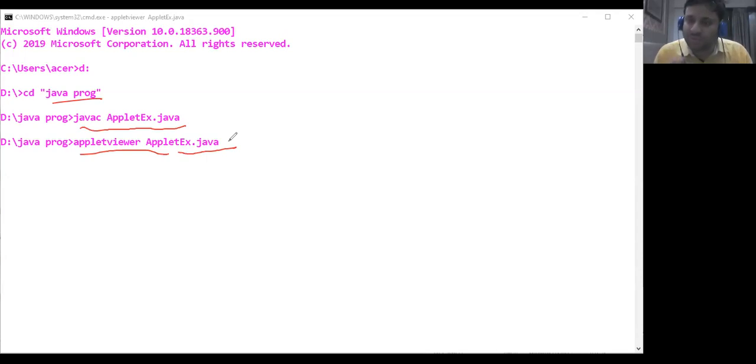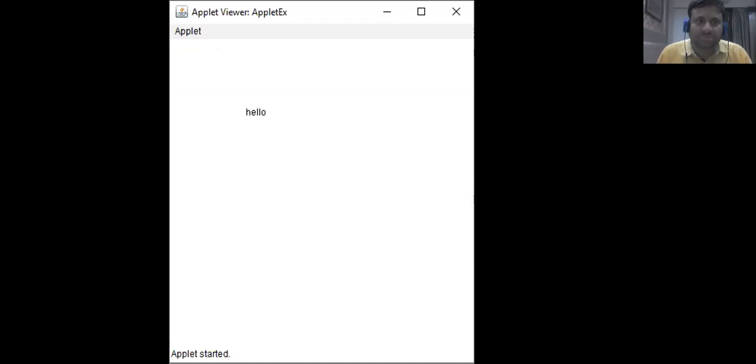Here I'm going to make use of the tool appletviewer to show the applet output, and the output is this. Here we have the output.